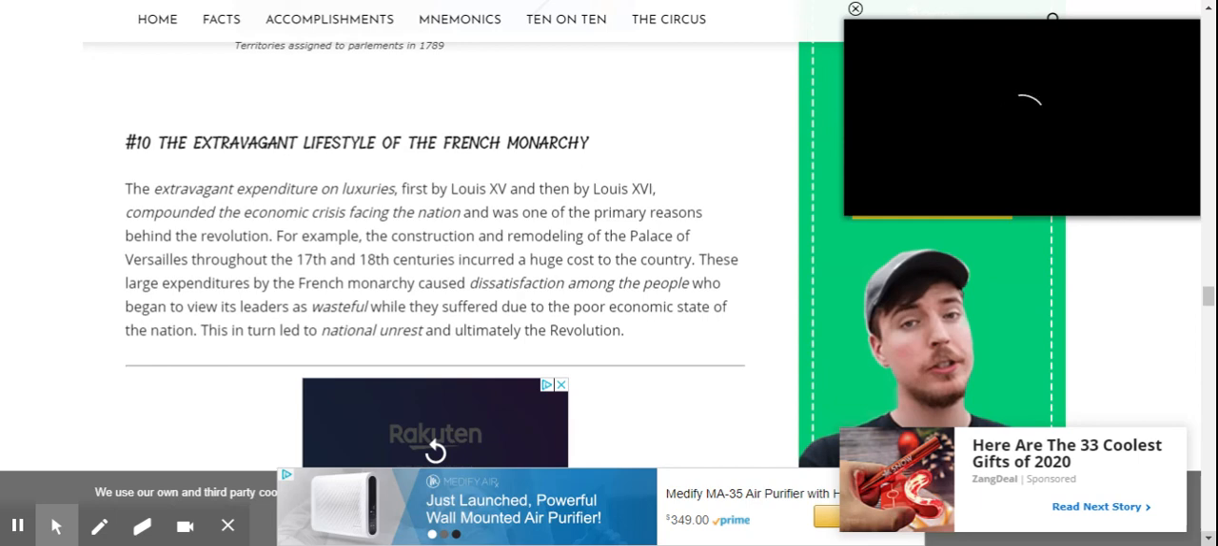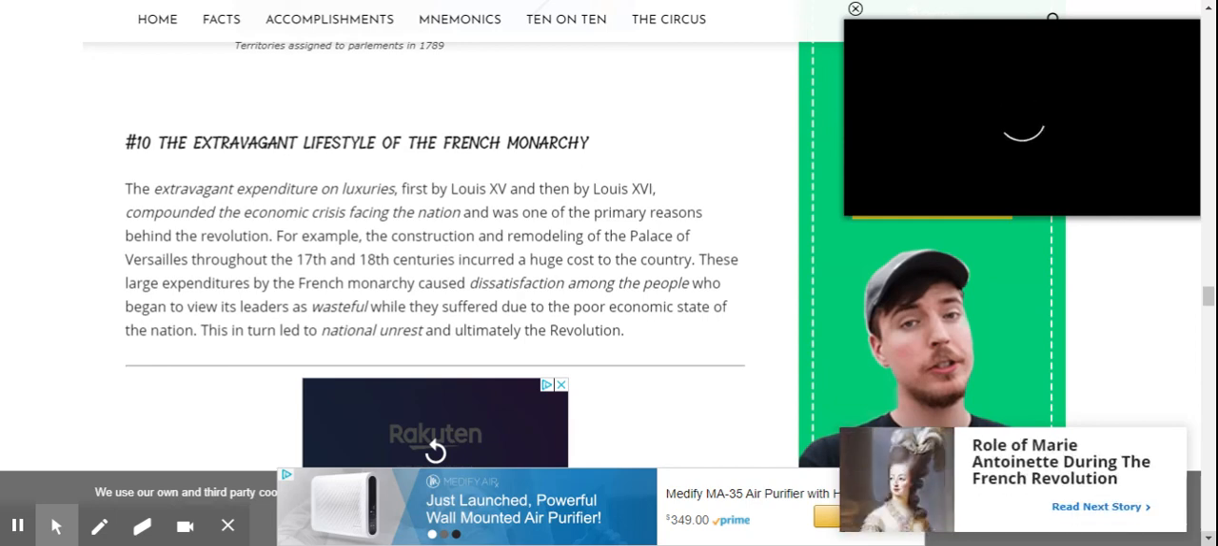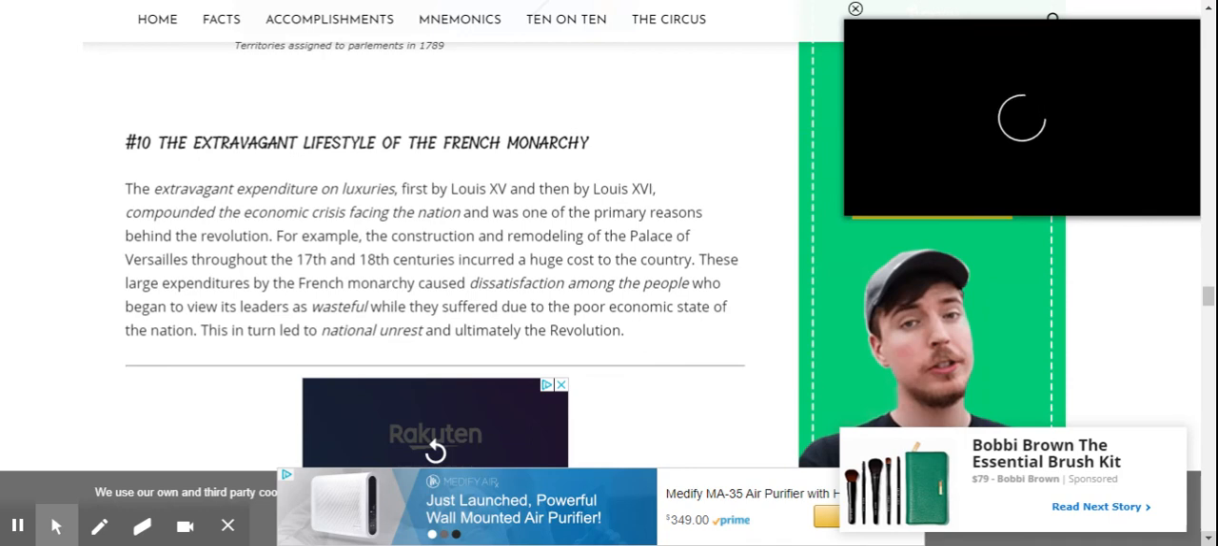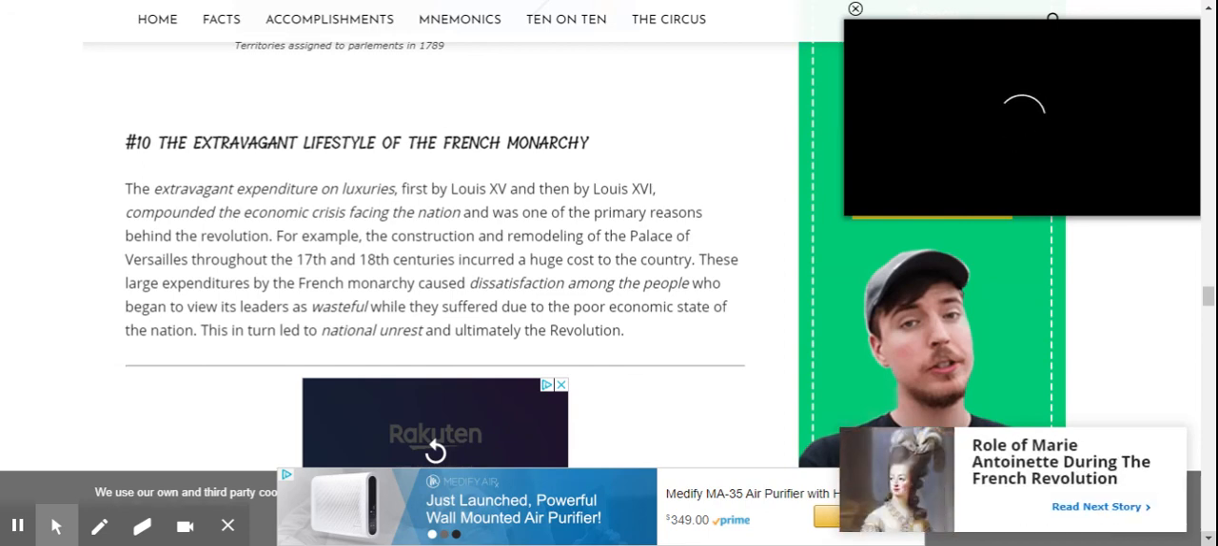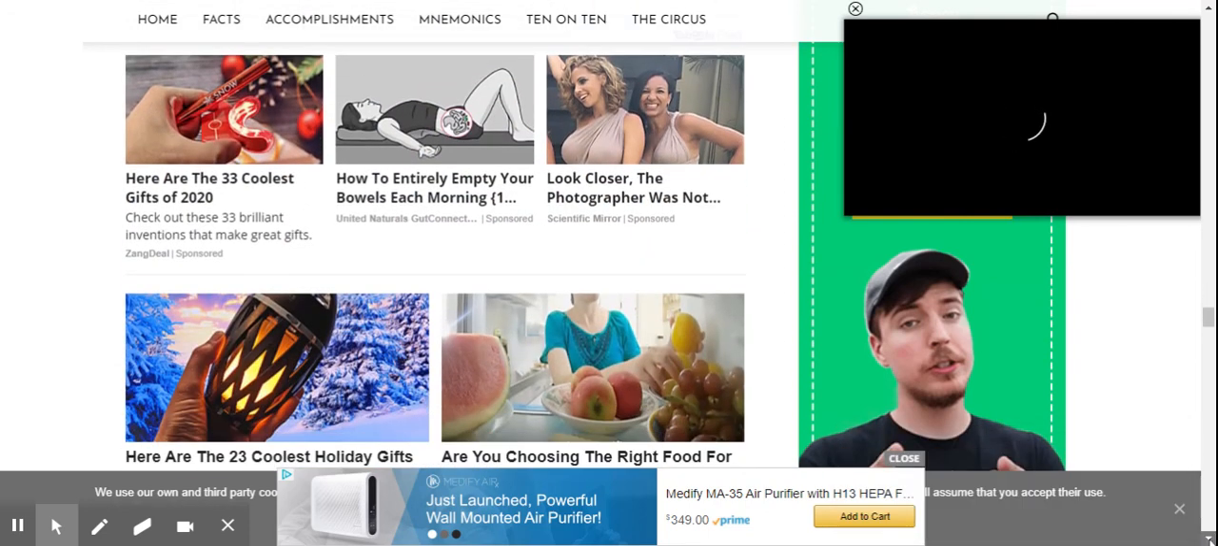For example, the construction and remodeling of the Palace of Versailles through the 17th and 18th centuries incurred a huge cost to the country. These large expenditures by the French monarchy caused dissatisfaction among the people, who began to view its leaders as wasteful, while they suffered due to the poor economic state of the nation. This in turn led to national unrest and ultimately the revolution.